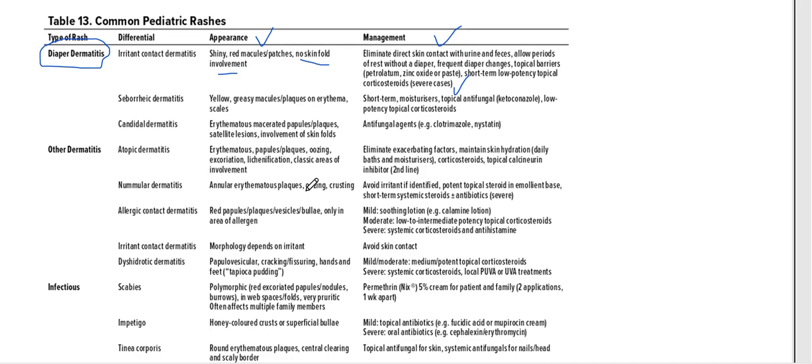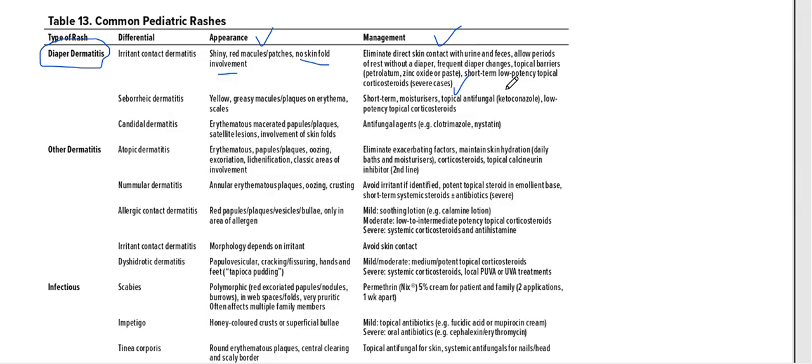The thing to remember in diaper dermatitis is that the appearance will be a shiny red patch, and the skin folds will be spared, with no involvement of the skin fold. The management will be general management first: clean the area, eliminate direct contact with the feces and urine, and change diapers frequently.